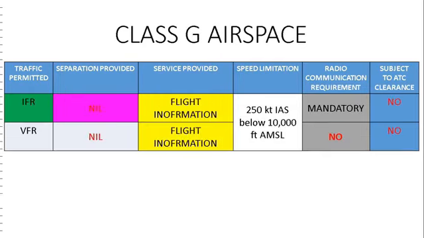Class G airspace. Here, IFR and VFR both are permitted and they will not be separated. They can receive flight information service if requested. And they are subject to speed limitation of 250 knots indicated airspeed below 10,000 feet above mean sea level. Radio communication requirement for IFR in all airspace is mandatory. However, for VFR, there is no such requirement in Class G airspace. And IFR and VFR are not subject to ATC clearance as this is uncontrolled airspace.